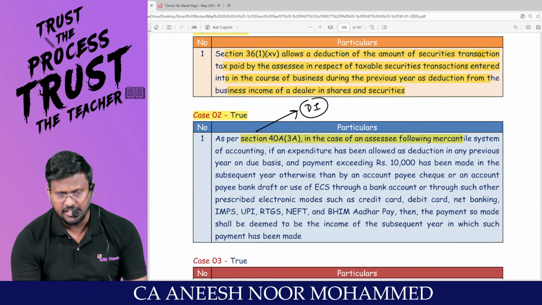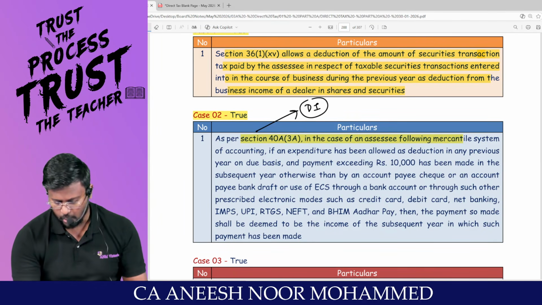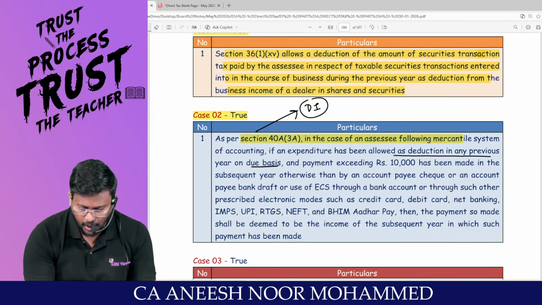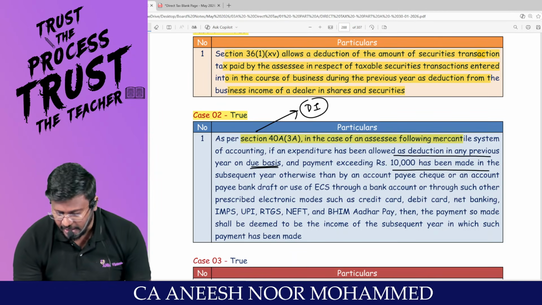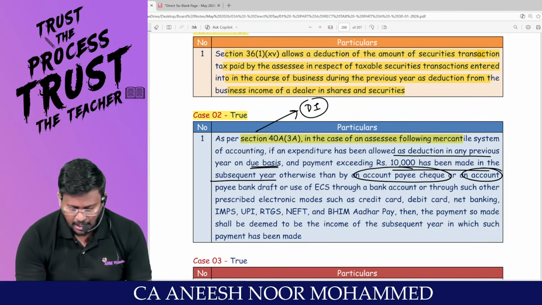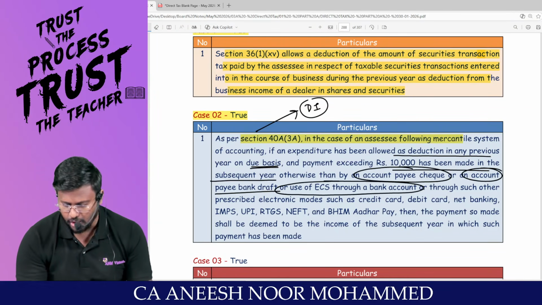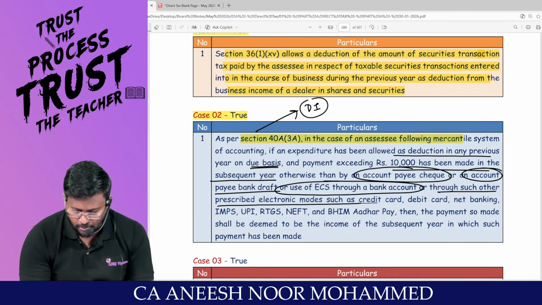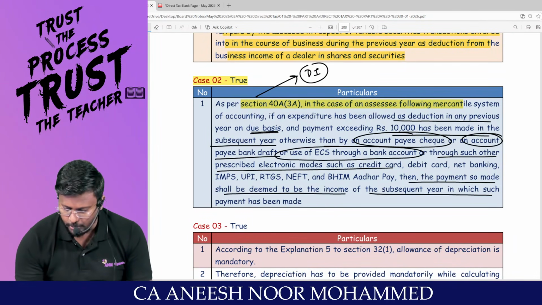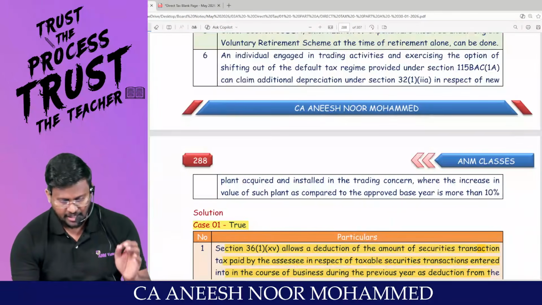In case of an assessee following the mercantile system of accounting, if an expenditure has been allowed as a deduction in any previous year, on what basis? And payment exceeding 10,000 has been made in the subsequent year otherwise than by account payee cheque, account payee bank draft, use of electronic clearing system or such other electronic mode as may be prescribed, then the payment so made shall be deemed to be the income of the subsequent year in which the payment has been made.